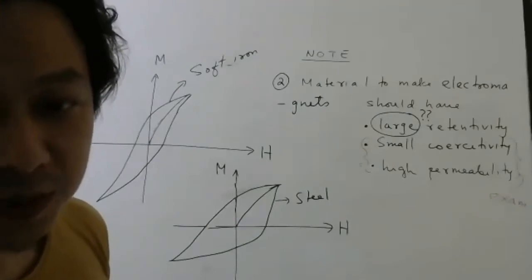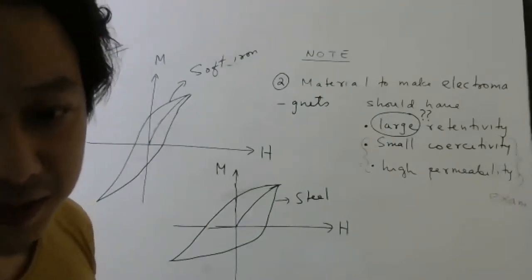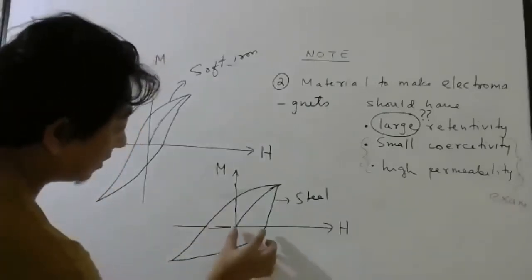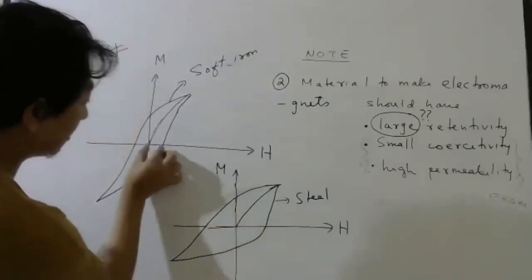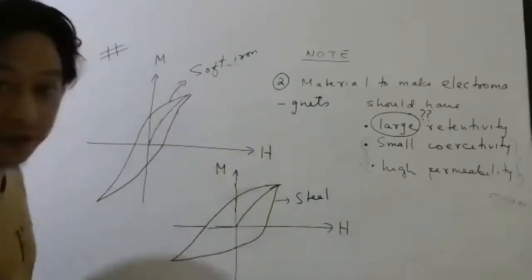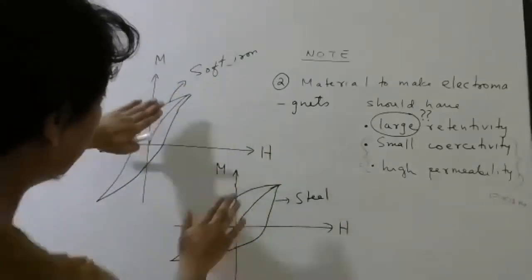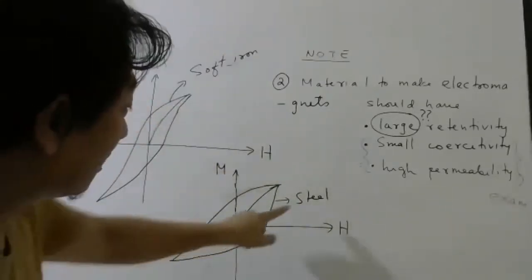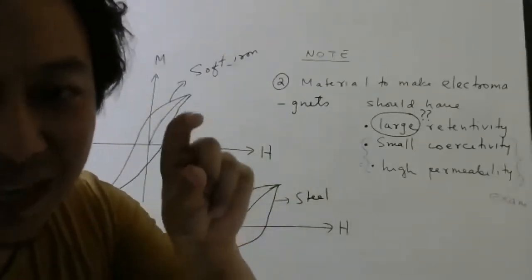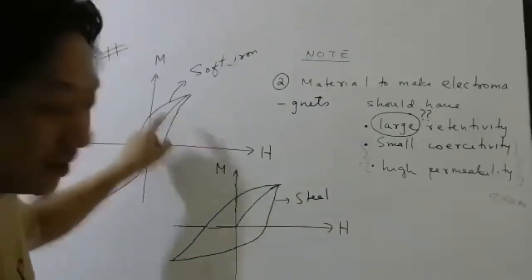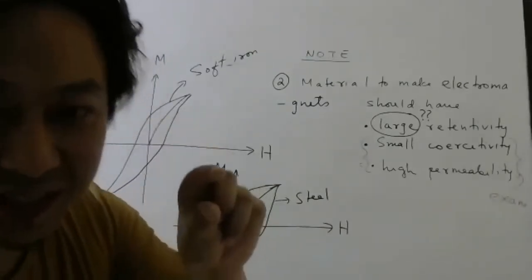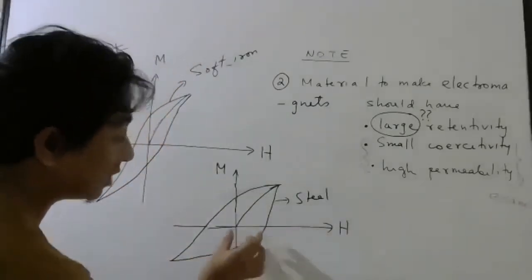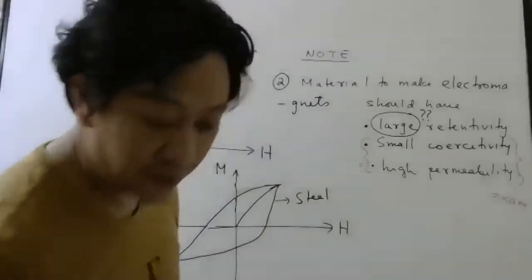Which material should be used for making permanent magnets? Soft iron or steel? Steel, you can just observe. You can see the retentivity of steel is much larger than soft iron. Okay, and if you draw both the graphs together, students, you will find that steel actually has a little bit less retentivity than this. However, we still use steel only because the coercivity is very large. Okay. So please make a note.